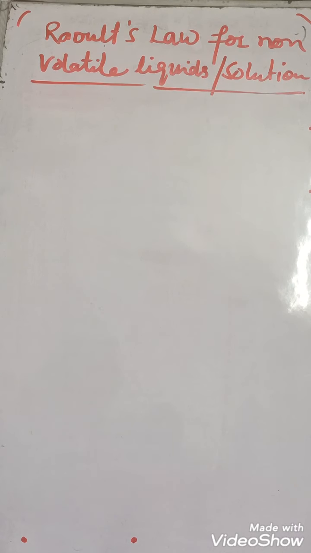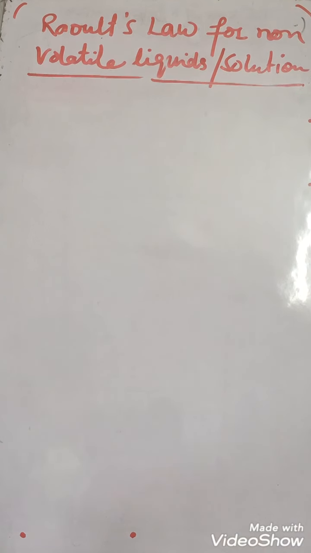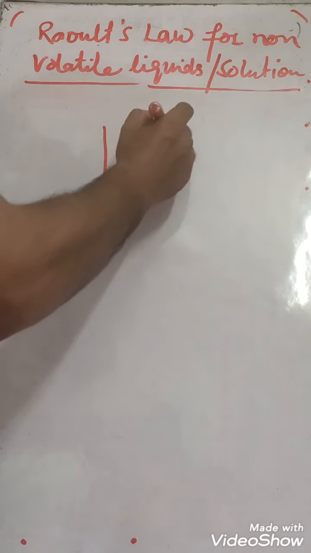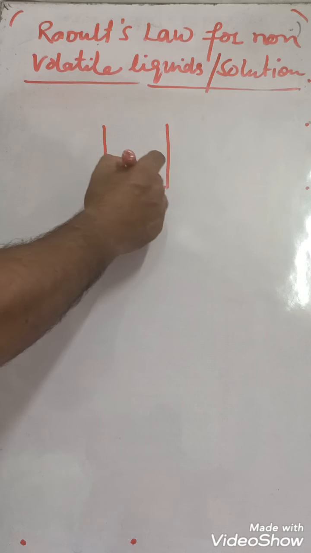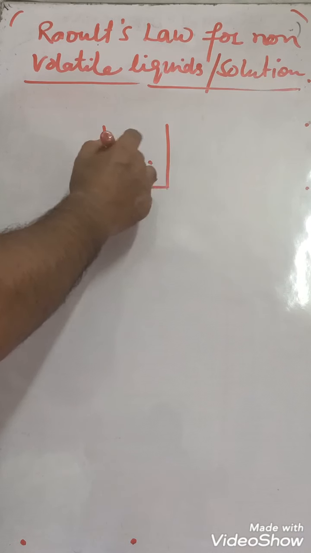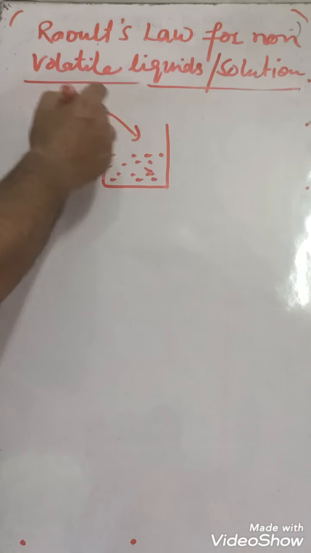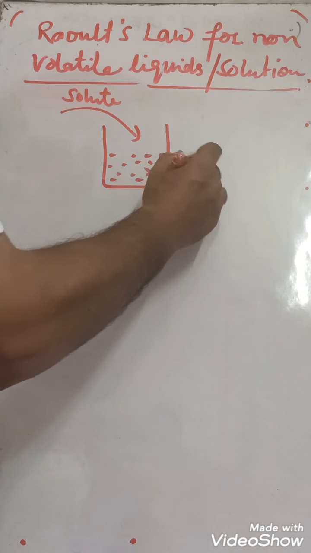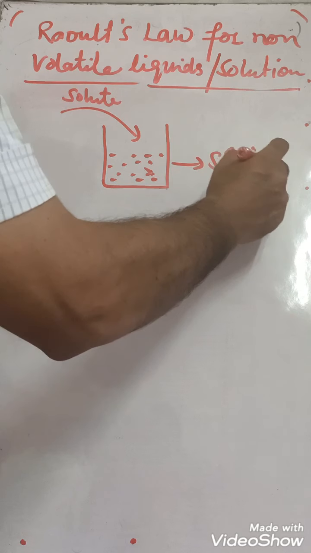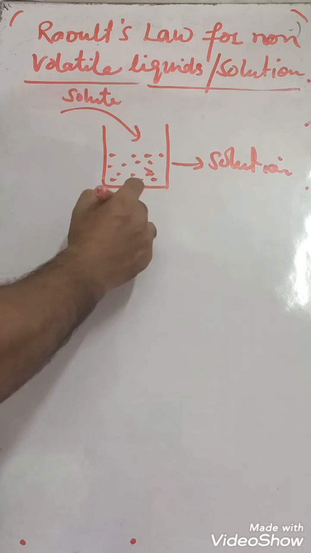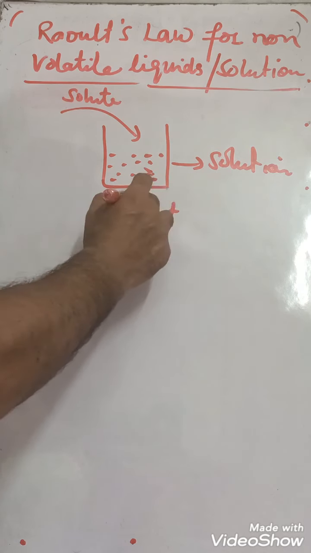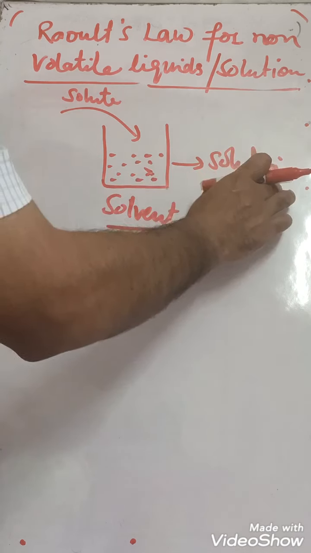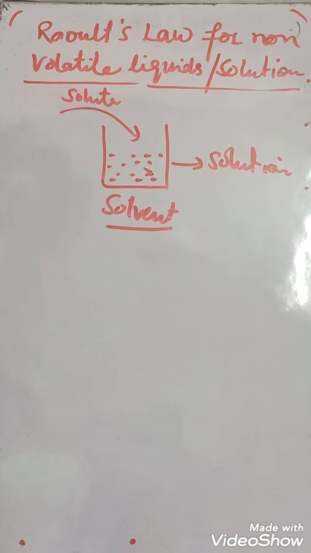We know that when a solute is dissolved in a solvent, we have this solvent, and when we dissolve a solute, it will become a solution. It is a solvent. When solute dissolves in a solvent, it becomes a solution.